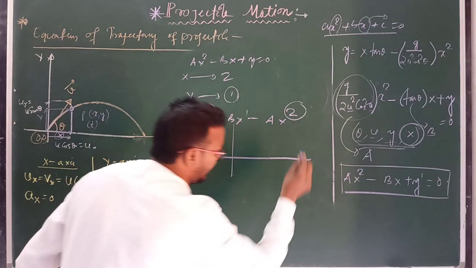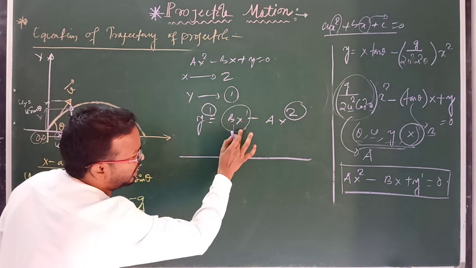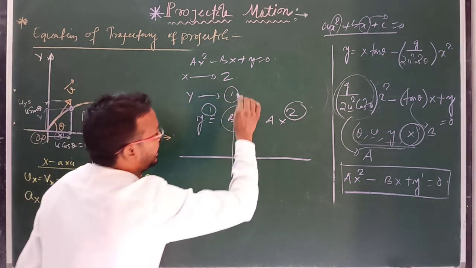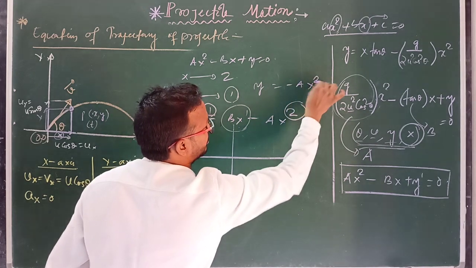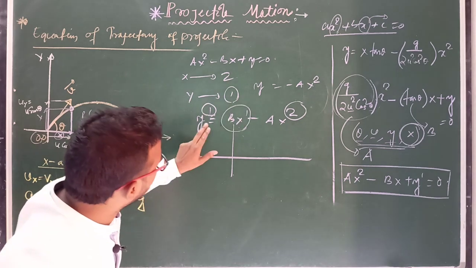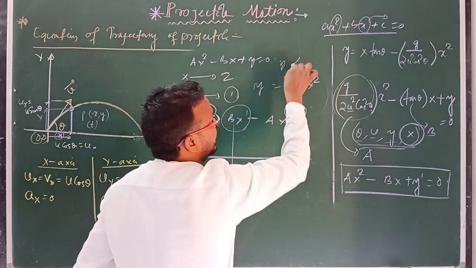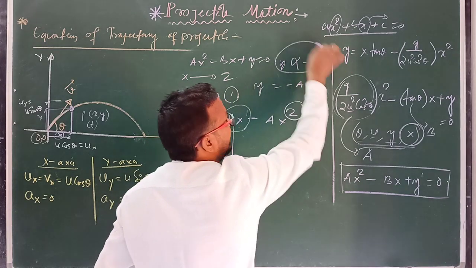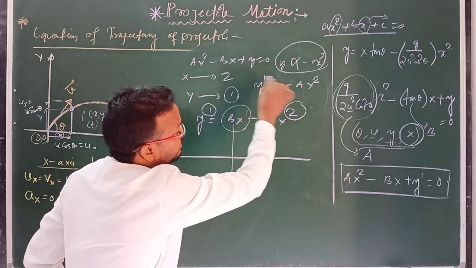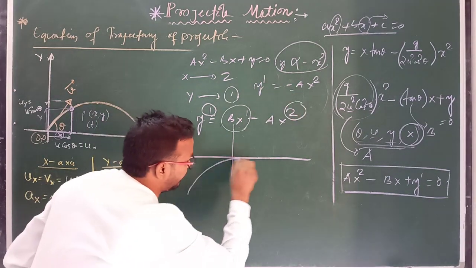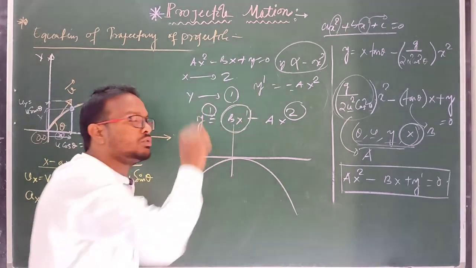Then the graph will be like this, because if we neglect this term, then we get y equals minus A x square. That means y is directly proportional to negative x square, and this is a quadratic equation. With the negative sign, the symmetry is about the y axis and the graph will be like this. But here there is another term, so you have to use your shifting method.